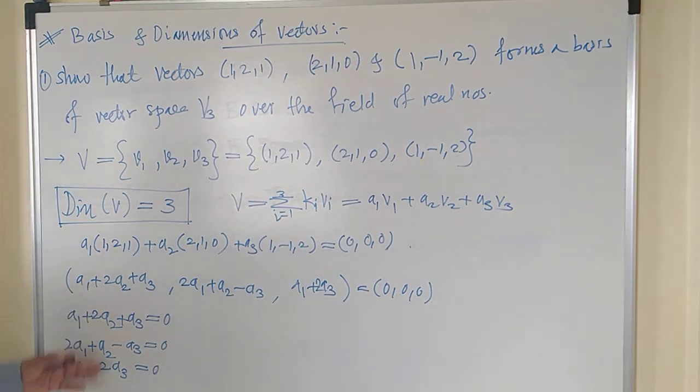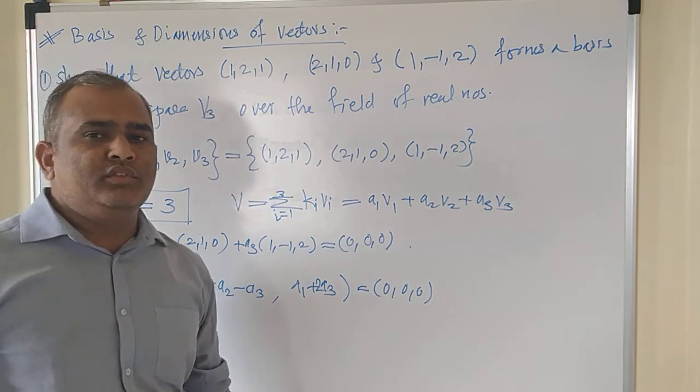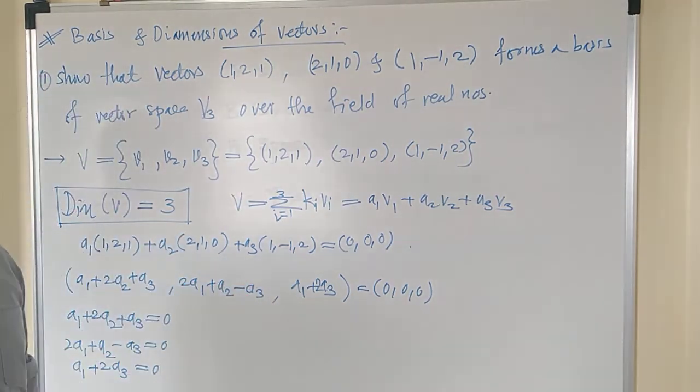So these are the three different relations that you got, all algebraic equations that you got for the vector space V. Now you can solve these and find out the values of A1, A2, A3. And if you get the values of A1, A2, A3 all equal to 0, which means that those are linearly independent and can form the basis. That's all.